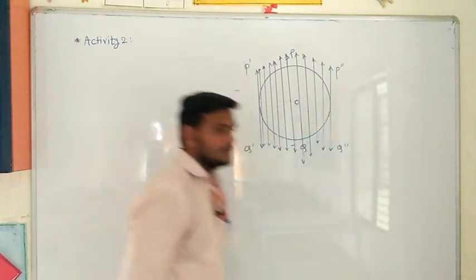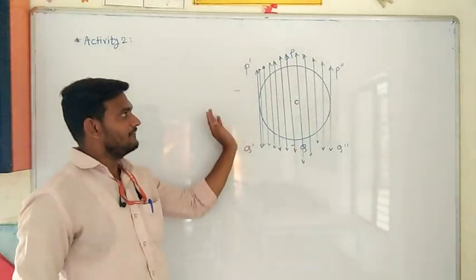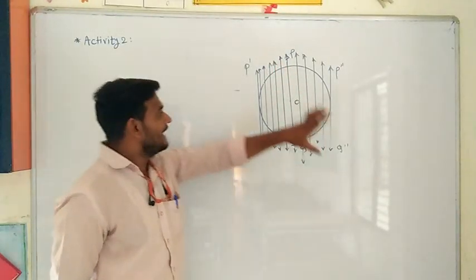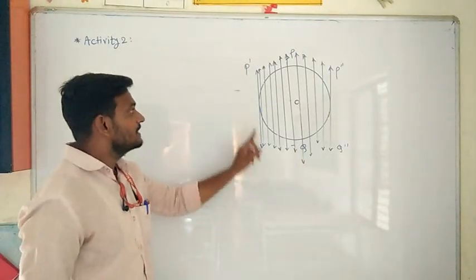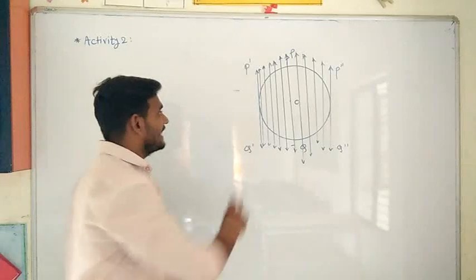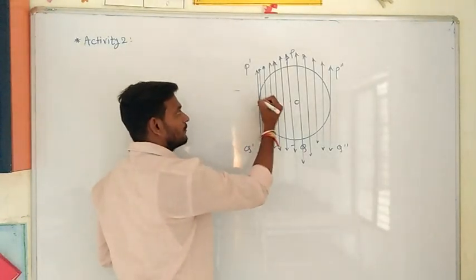See here, after drawing the parallels to the secant PQ towards the left hand side and towards the right hand side, at a certain point we get this P dash Q dash as a tangent to the circle. This P dash Q dash will intersect the circle at a single point only.